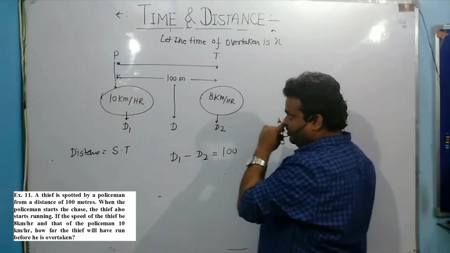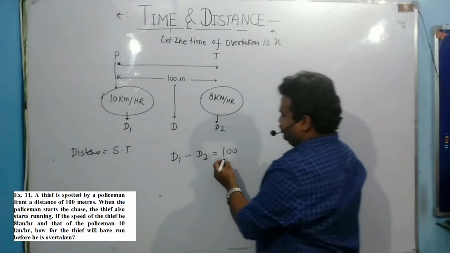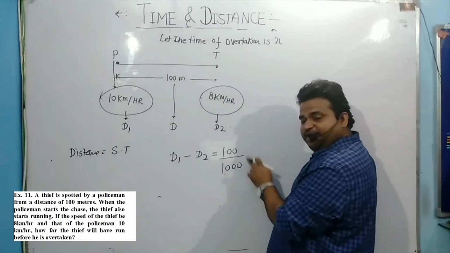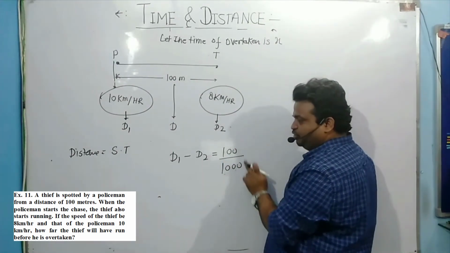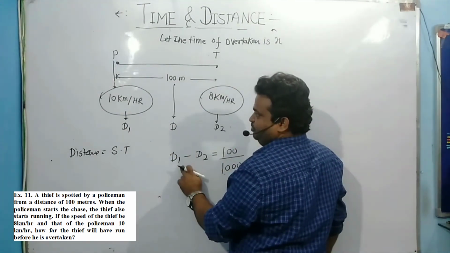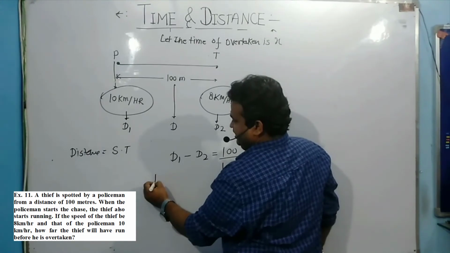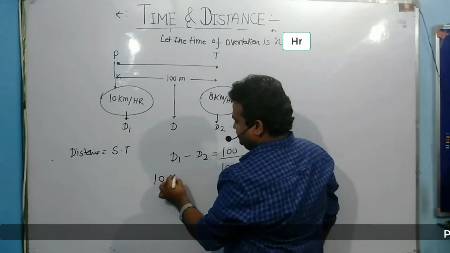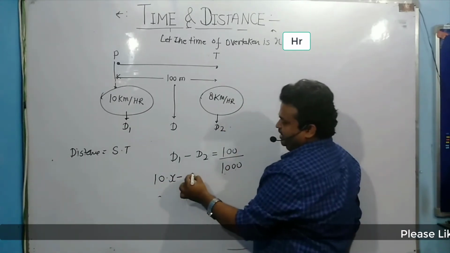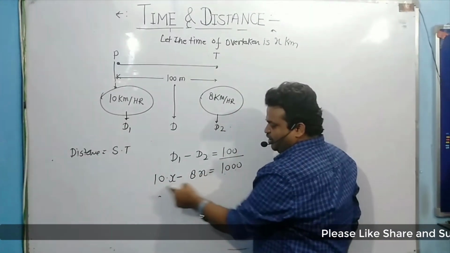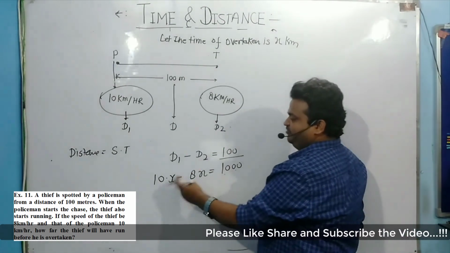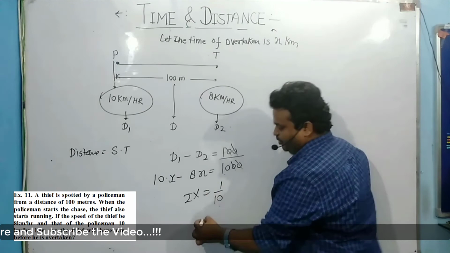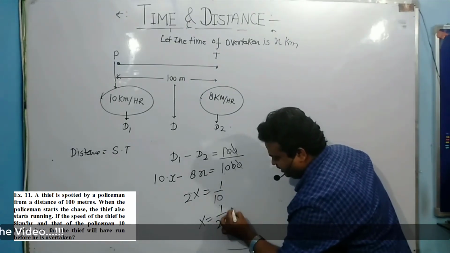100 meters, but this value is in kilometer per hour, so you need to convert this meter into kilometer, because this distance is in kilometers. So this is 10 into x minus d2, which is 8 into x. So the relative velocity between police and thief is how much? 2x is equal to 1 by 10. So what is my x? The x value is 1 by 20 hour.